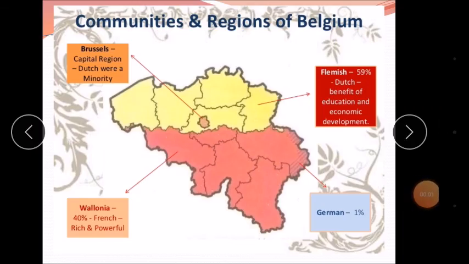The ethnic composition of Belgium we will see through this map. In this map, it is shown clearly that the people living in the Flemish region were 59%. These 59% were speaking the Dutch language. In the Wallonia region, 40% of people were speaking the French language. 59% Dutch, 40% French, and 1% German. So this was the composition of Belgium